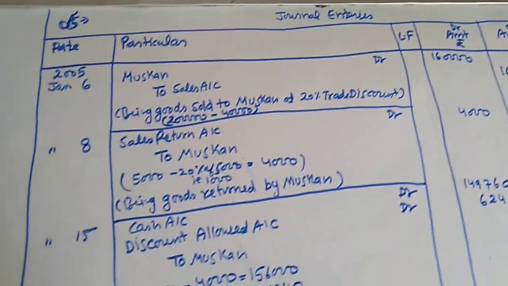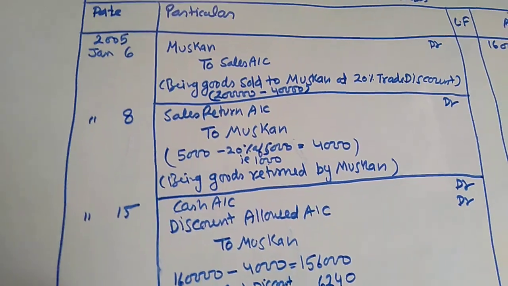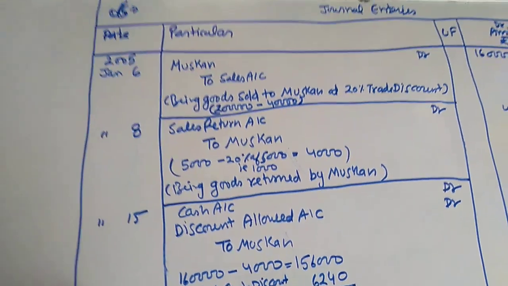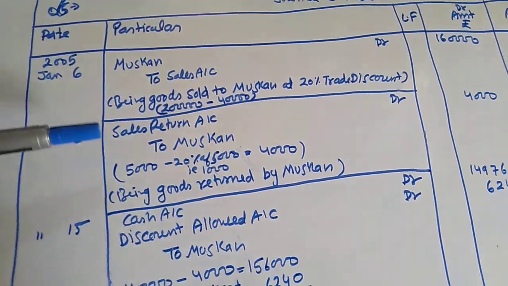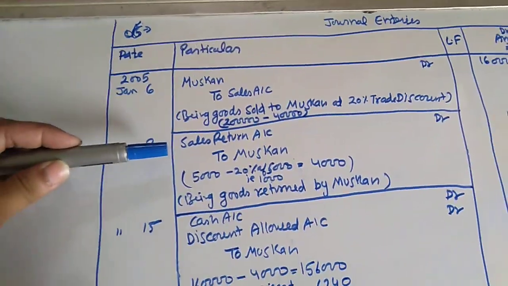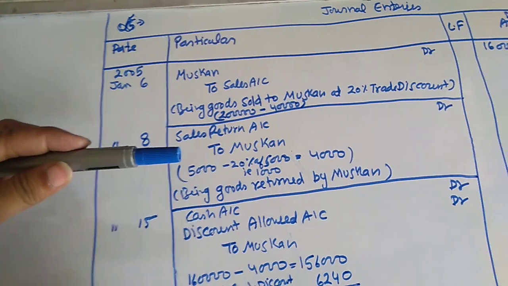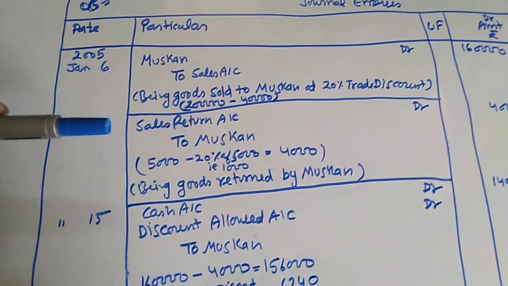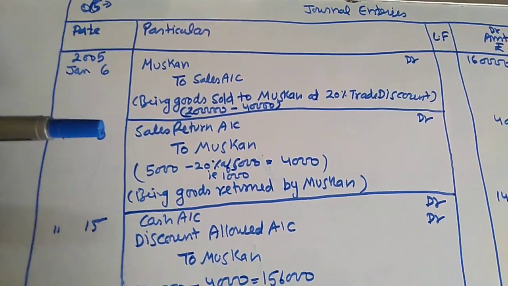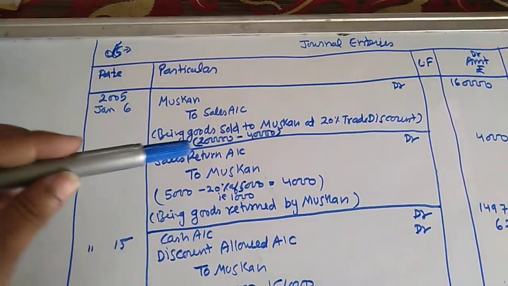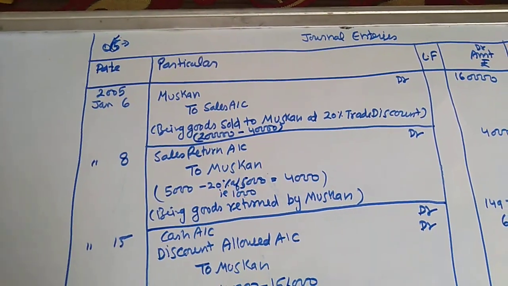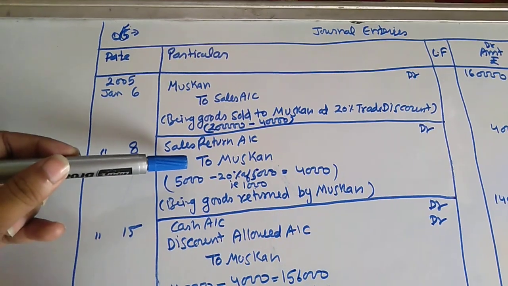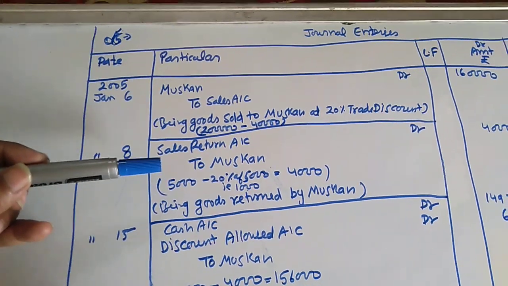Okay. In the next transaction, January 8, Muskan returned goods of the list price of 5,000. Sales return account debit to Muskan. The sales return is also called return inward. Sales return account debit to Muskan. Muskan returns the goods and she is the giver. That's why we are crediting Muskan.